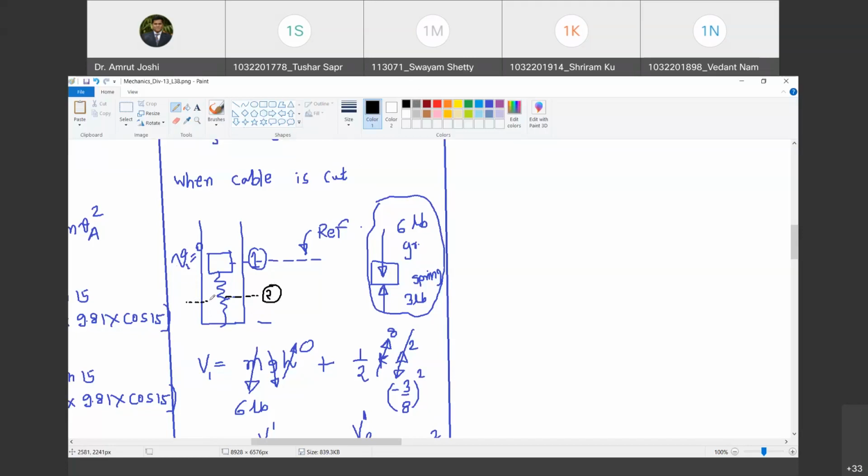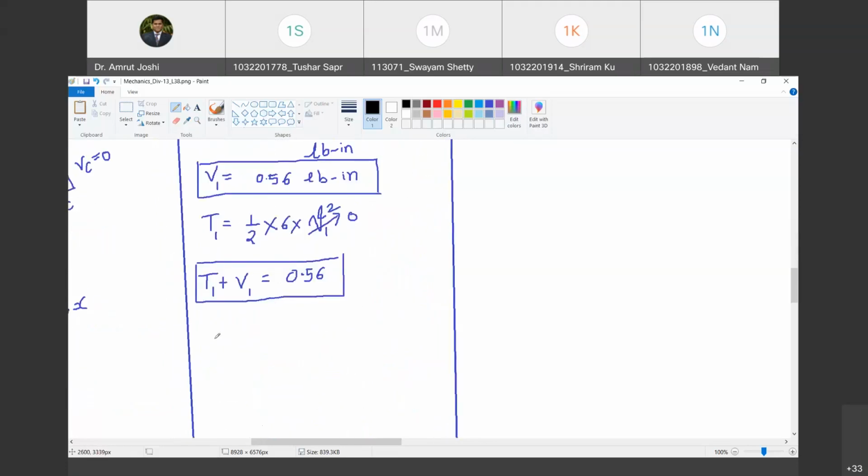Happy? Yes, sir. So when it reaches position number 2, what is the velocity? Velocity will go on increasing and then it will go on reducing and finally it will reach 0. Do you agree with me? Yes, sir. So V2 is going to be 0 here. Happy? Are you with me? Yes, sir. And we need to find out this distance h through which it travels.